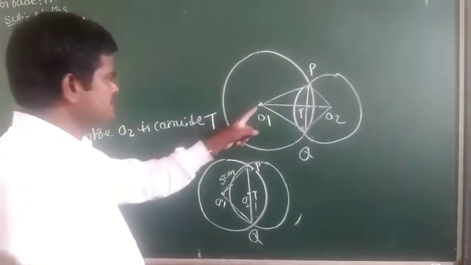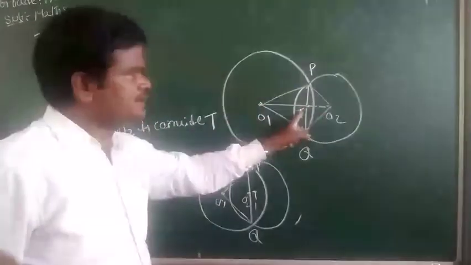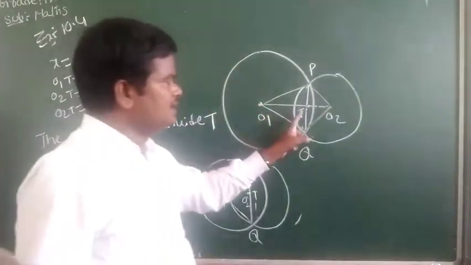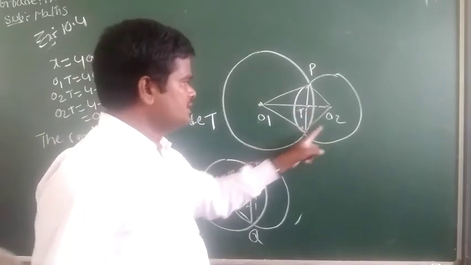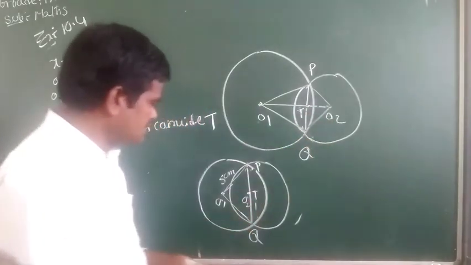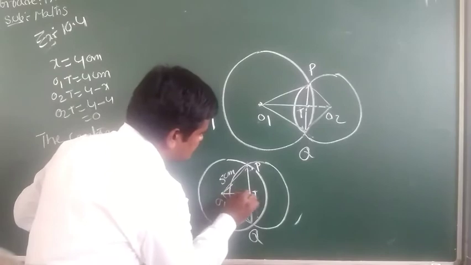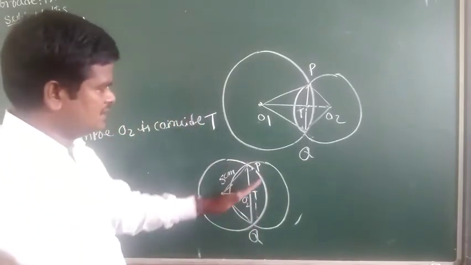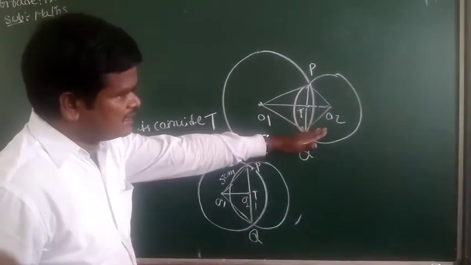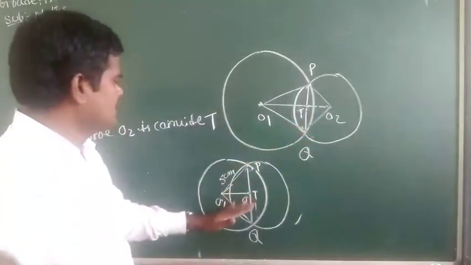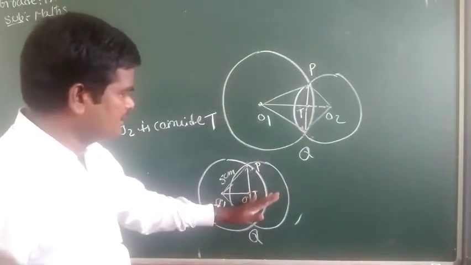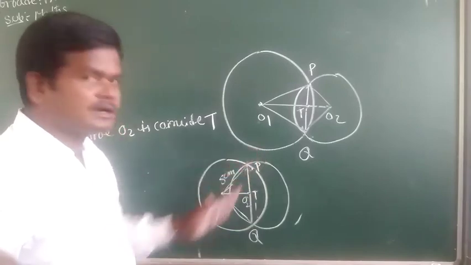The second circle's center and this point are coincident, and this line is perpendicular.